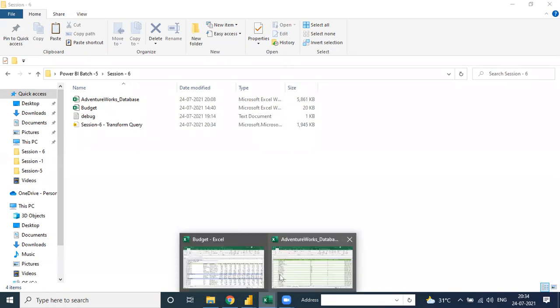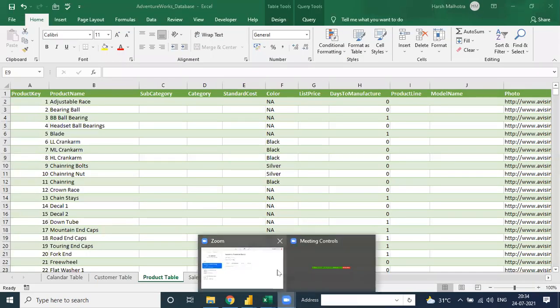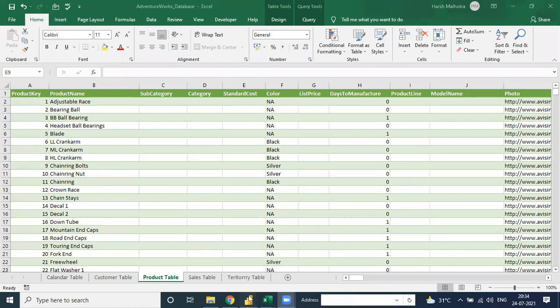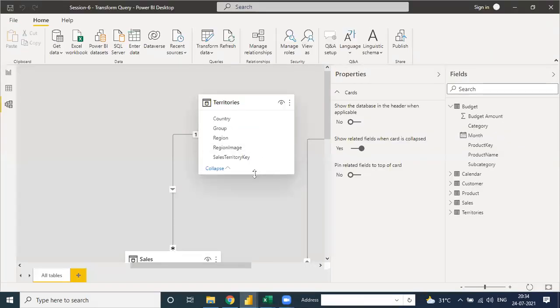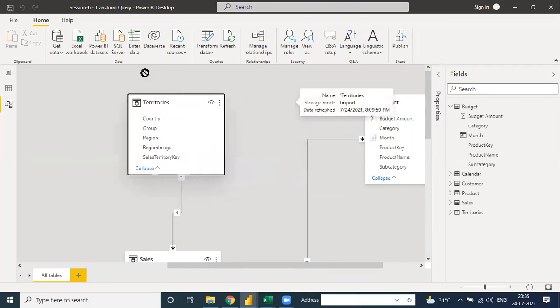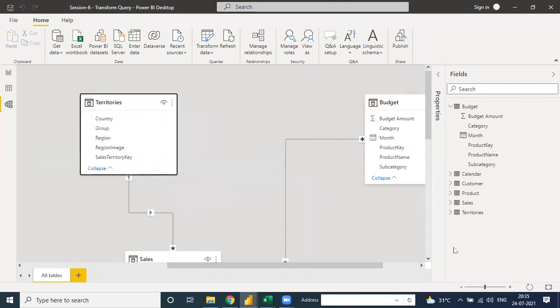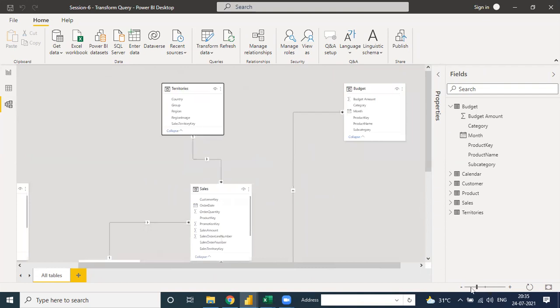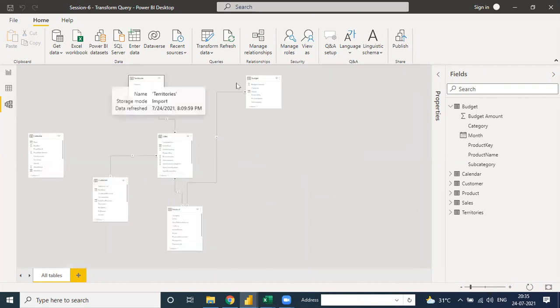Okay. So any doubt till now? Anyone? No. Okay. So now we move to the next one, which is modeling. Here, some of the modeling is done automatically, but some of it is not automatic, so we need to do that.